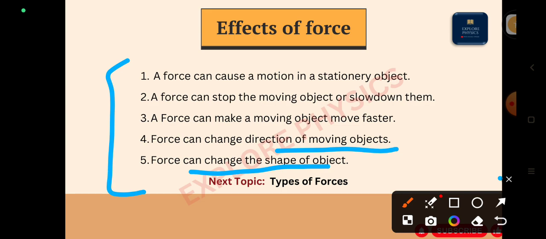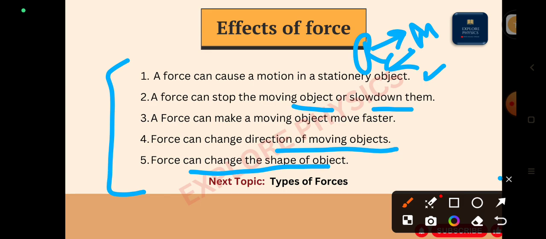Let us revise once again. Force can cause motion, to change the state of the object, from rest to motion or motion to rest. Second, force can stop a moving object or slow it down.